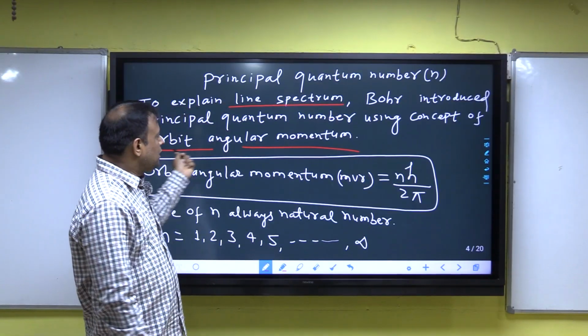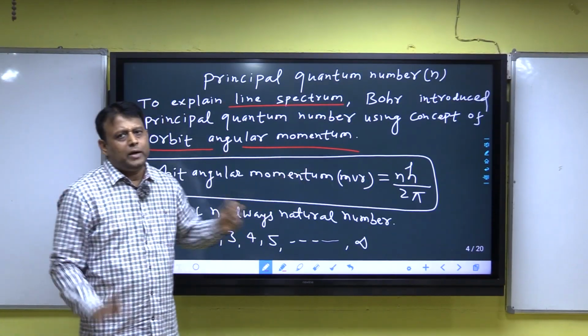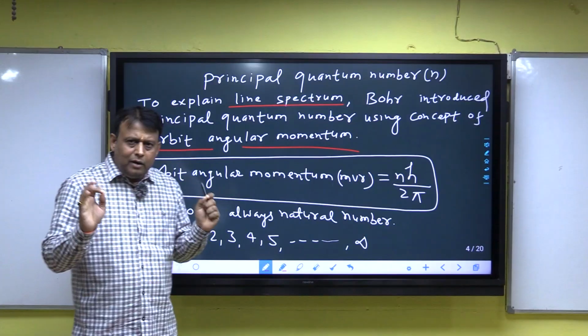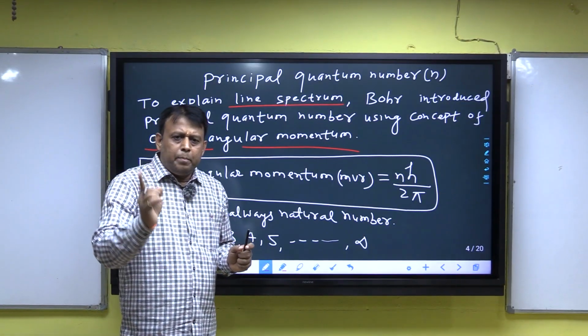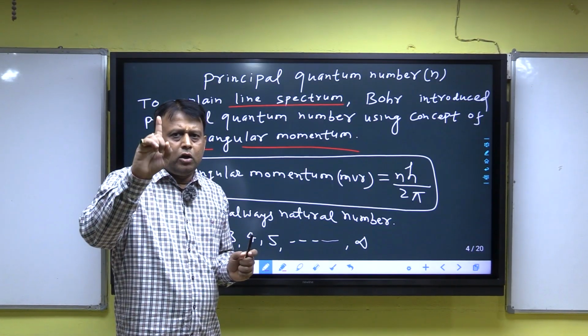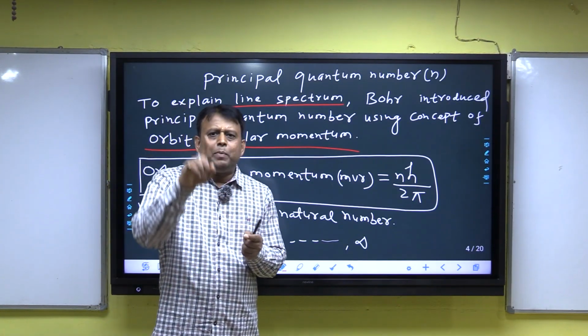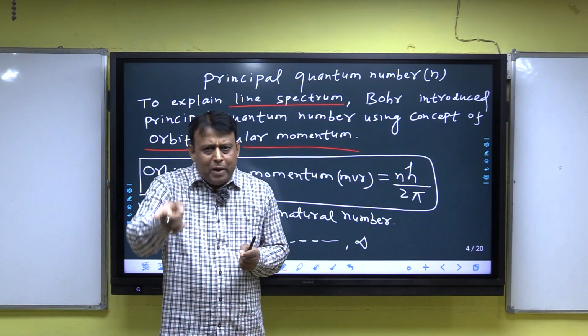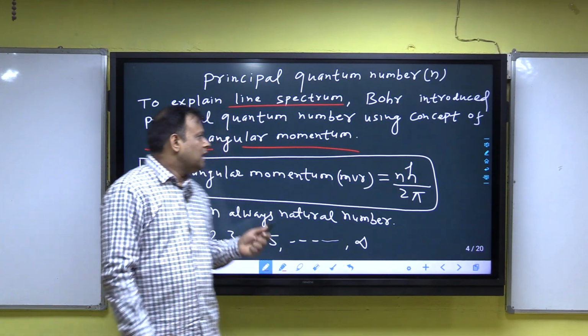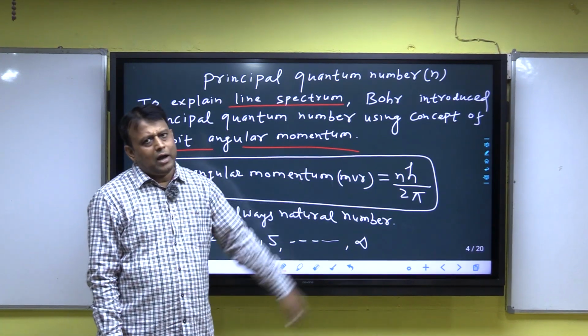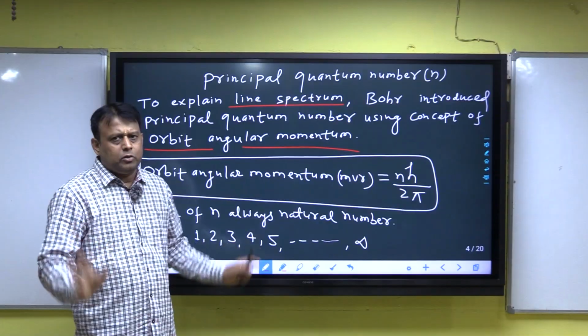The concept is orbit angular momentum. Clear? I am repeating. Principal quantum number was introduced by Bohr for explanation of line spectrum and from the concept of orbit angular momentum. All are MCQ.